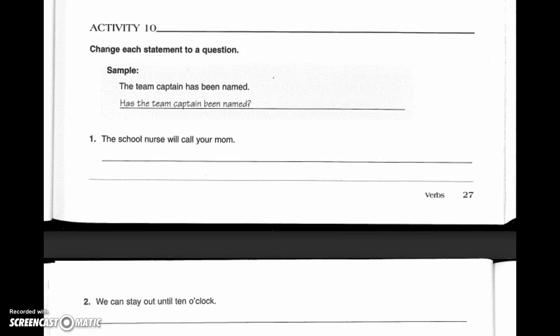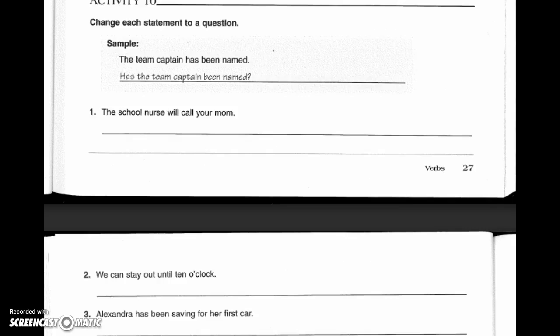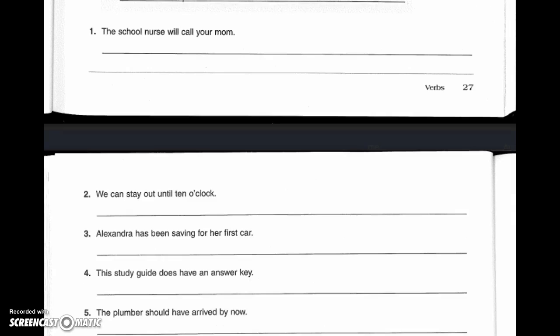Activity 10, you're going to take the statements and change them into a question. And there are 5 here. So the sample says the team captain has been named, and you're going to use all the same words, but you're going to change them around to create the question, has the team captain been named? So you can see there, you've got all 5 there. So pause your screen while you complete those.